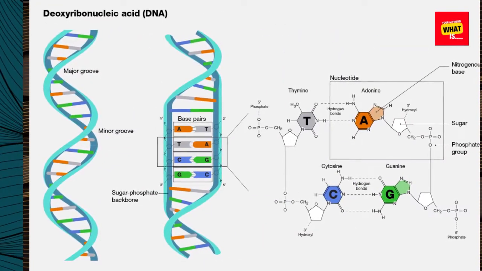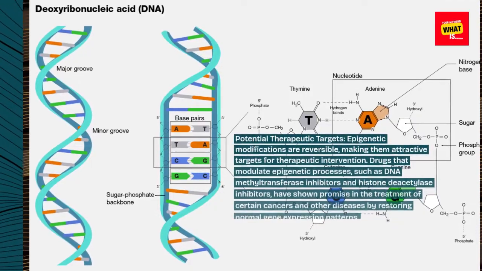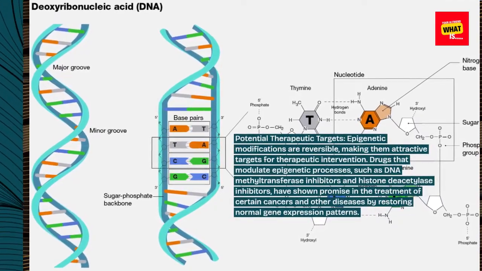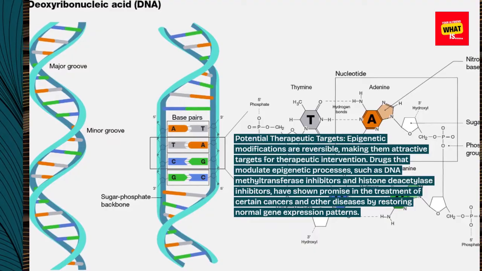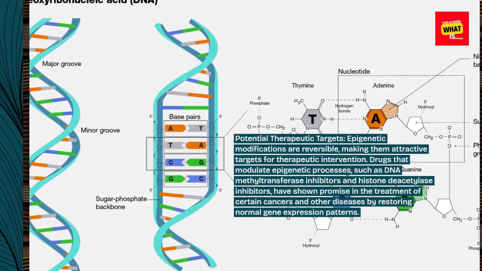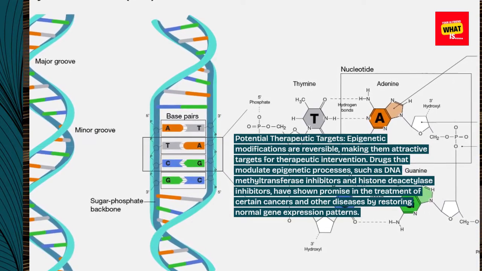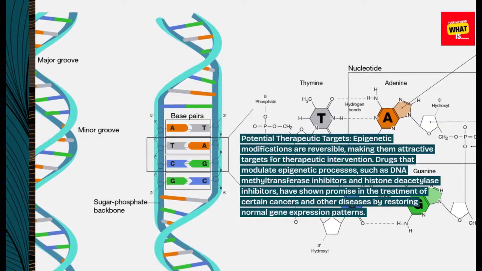Potential therapeutic targets. Epigenetic modifications are reversible, making them attractive targets for therapeutic intervention. Drugs that modulate epigenetic processes, such as DNA methyltransferase inhibitors and histone deacetylase inhibitors, have shown promise in the treatment of certain cancers and other diseases by restoring normal gene expression patterns.